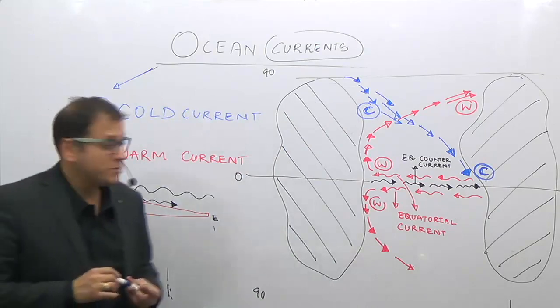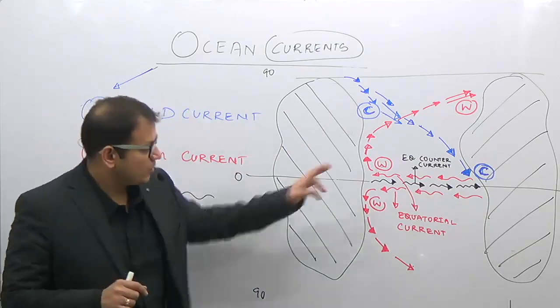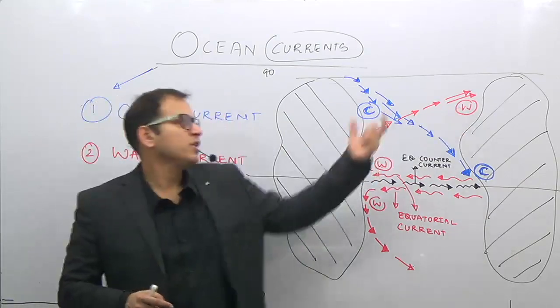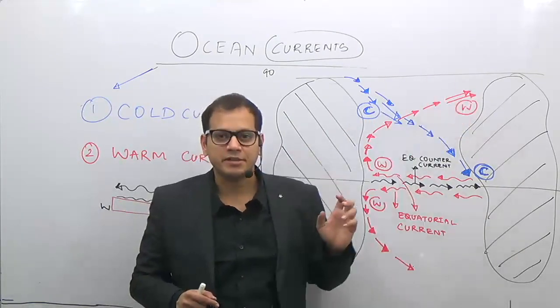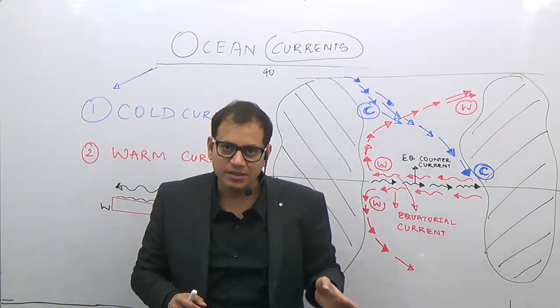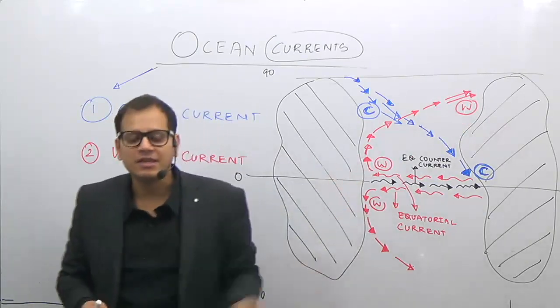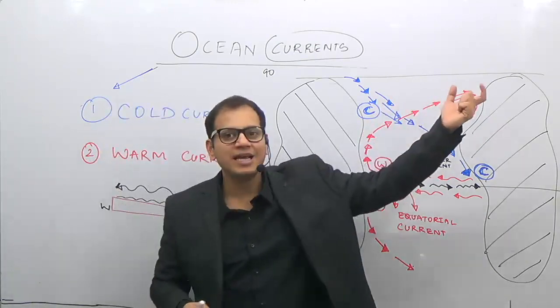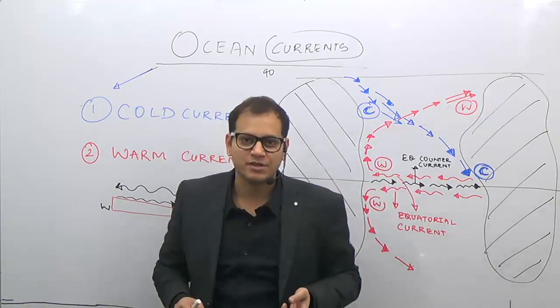So in the northern hemisphere, remember: warm current. You give this name Gulf Stream, and you give this name North Atlantic Drift, if it's in the northern Atlantic Ocean. If it's in the northern Pacific Ocean, you call this the Kuroshio current system, and the North Pacific Drift system.